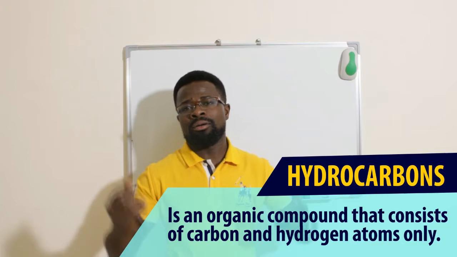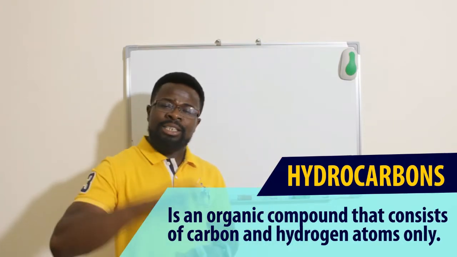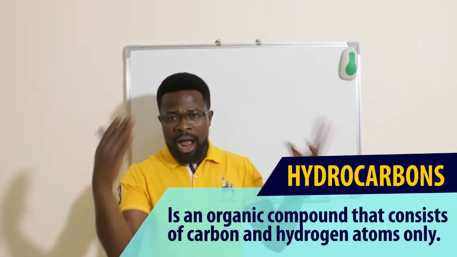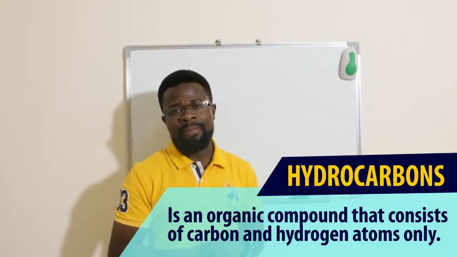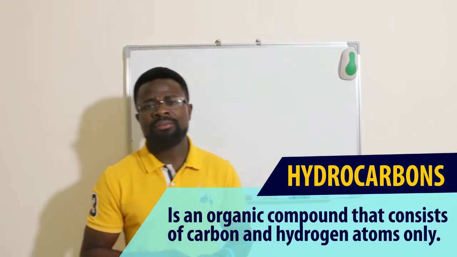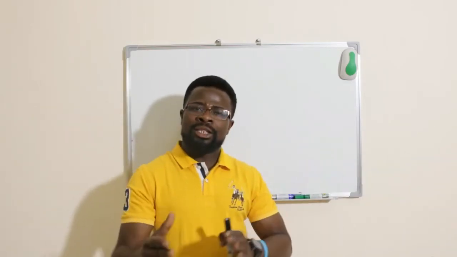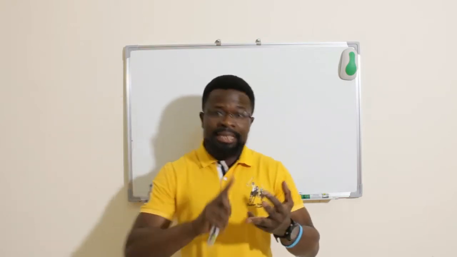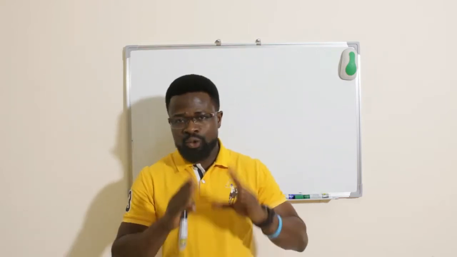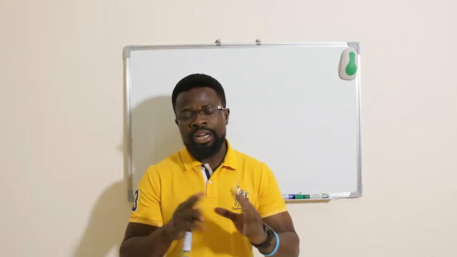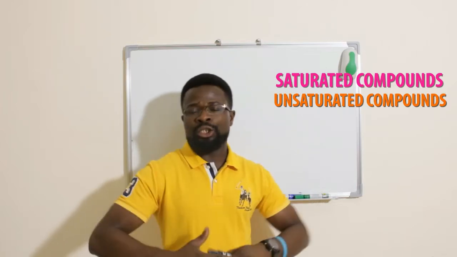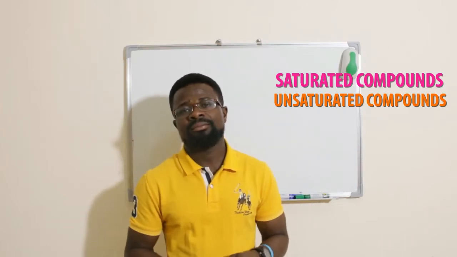What is a hydrocarbon? A hydrocarbon is an organic molecule which contains carbon and hydrogen atoms only. These carbon and hydrogen atoms can be joined by a double bond, a single bond, or a triple bond. And this gives us 2 names that we're going to talk about: saturated hydrocarbons and unsaturated hydrocarbons.